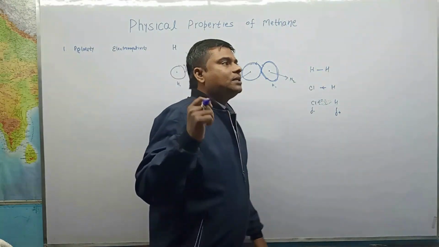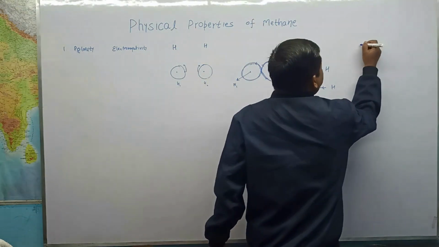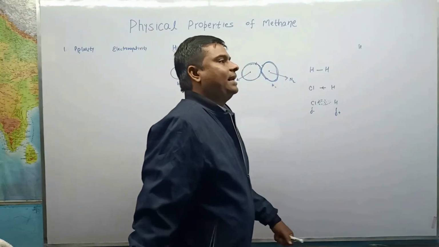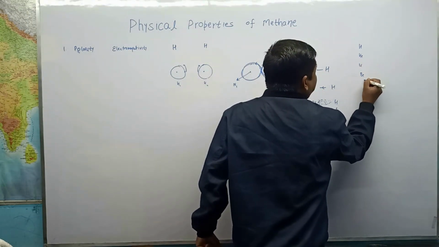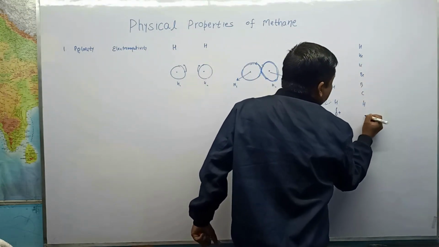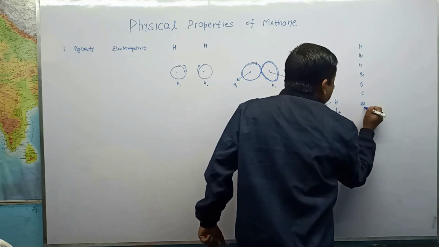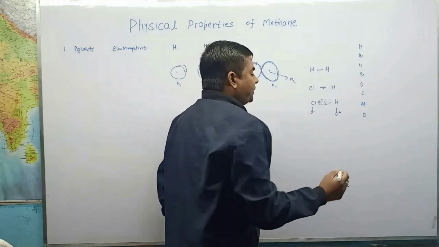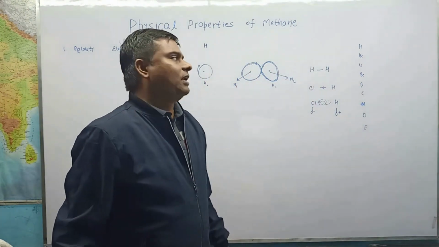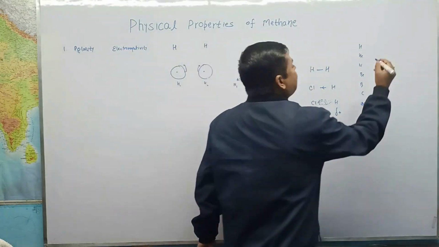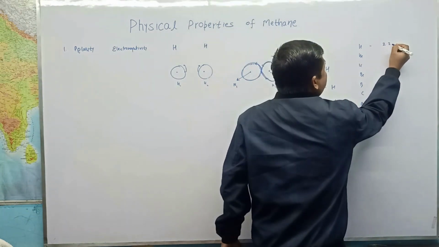So in order to understand electronegativity, we have to learn the elements hydrogen, helium, lithium, beryllium, boron, carbon, nitrogen, oxygen, and fluorine. We take some important values of electronegativity. Hydrogen has electronegativity 2.2.